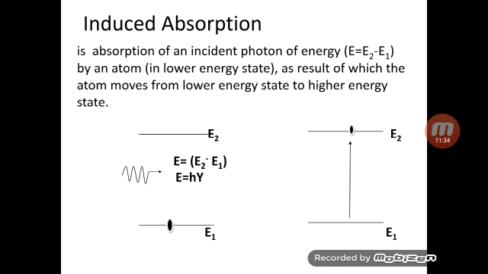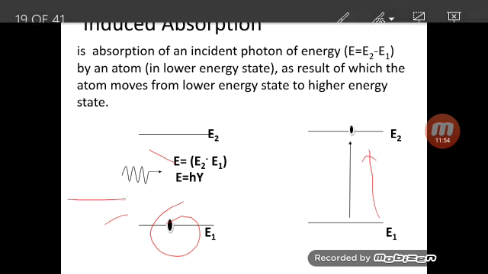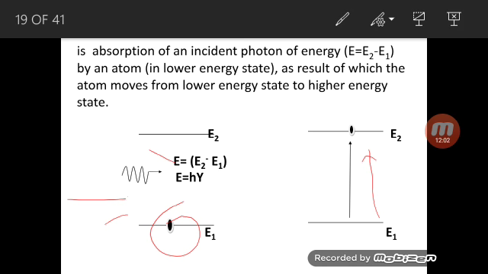When an atom is in the lower energy state, if you look at the atom, this atom is in the lower energy state, E1. Suppose a photon is incident on this atom such that its energy is equal to E2 minus E1, then that photon will be absorbed by the atom and it will move to the higher energy state. This is known as absorption. Since we are inducing the absorption, forcing the absorption to take place, it is called induced absorption.